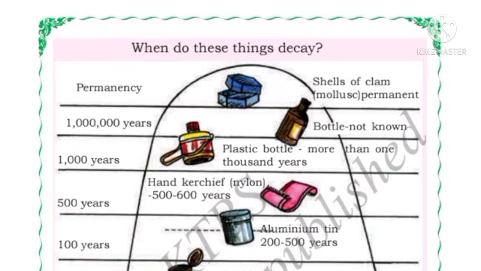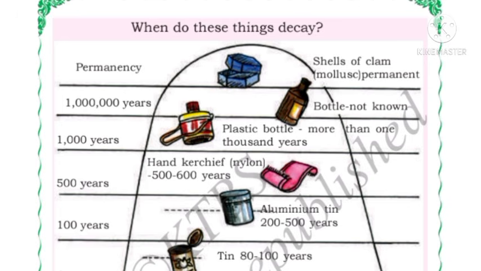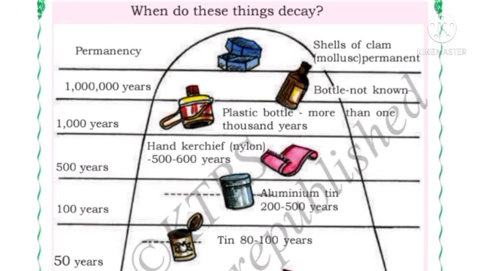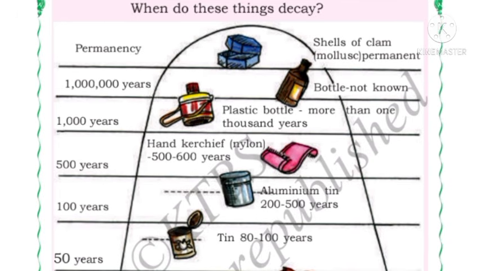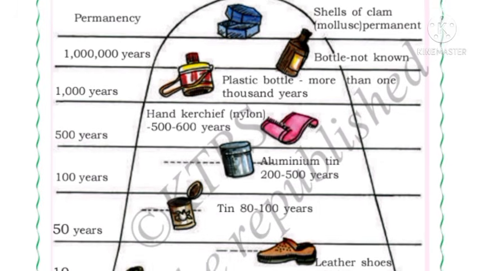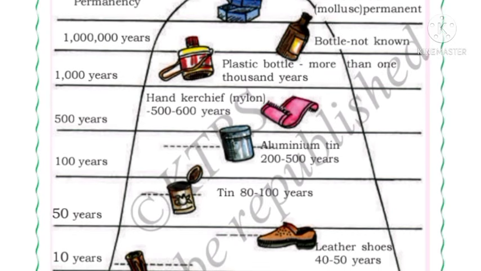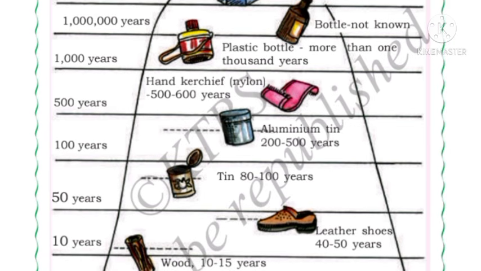Next, when do these things decay? Here is a chart of the things which decay. Here, in permanency, the things which will not decay, which will remain permanent, are shells of clam or molluscs. The bottle takes 10 lakh years. See, a bottle takes 10 lakh years to decay. Then 1000 years, plastic bottles take more than 1000 years.